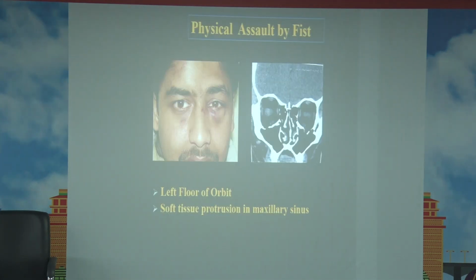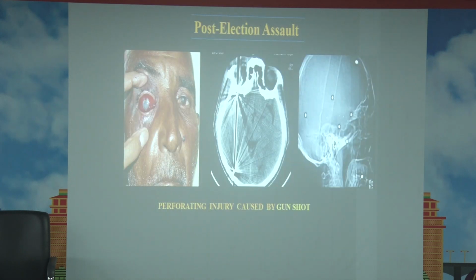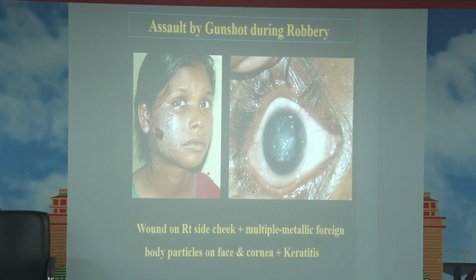This is a case of physical assault by fist. The left orbital floor is fractured and soft tissue protruded into the maxillary sinus. In this gunshot assault, a perforating injury was noted in post-election time. This is assault by gunshot during robbery. There are multiple metallic foreign particles on the face and cornea.